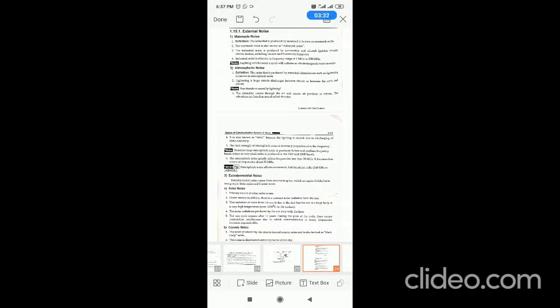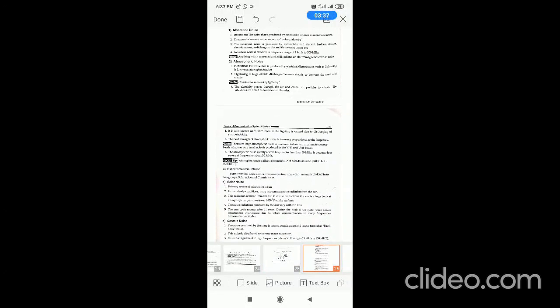Extraterrestrial noise. Extraterrestrial noise comes from sources in space, which are again divided into solar noise and cosmic noise. The primary source of solar noise is the sun. Under steady conditions, there is constant noise radiation from the sun. This radiation of noise from the sun is due to the fact that the sun is a large body at very high temperature. The noise radiations produced by the sun vary with time. The sun cycle repeats after every 11 years. During the peak of the cycle, there occur tremendous interferences due to which communication at many frequencies becomes impracticable.